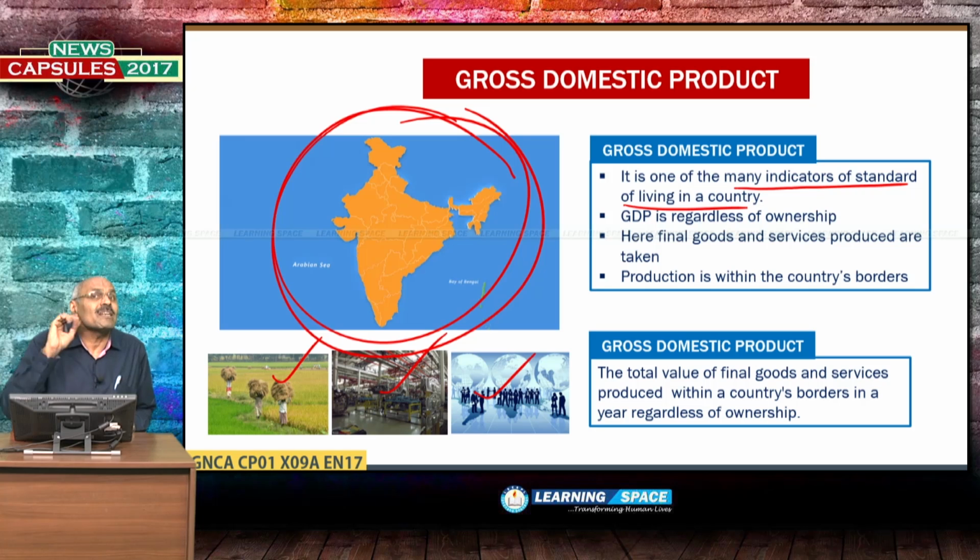So, 3-4 things please understand when somebody is asking you about GDP. It is the total value of goods and services produced within the geographical boundaries of the country. Second, it is the total value of goods and services of all the 3 sectors put together. Then the next point is that GDP does not recognize ownership. Whoever produces within the geographical boundaries of the country, everything is taken, whether by Indian nationals or foreigners. That is not a matter for GDP.